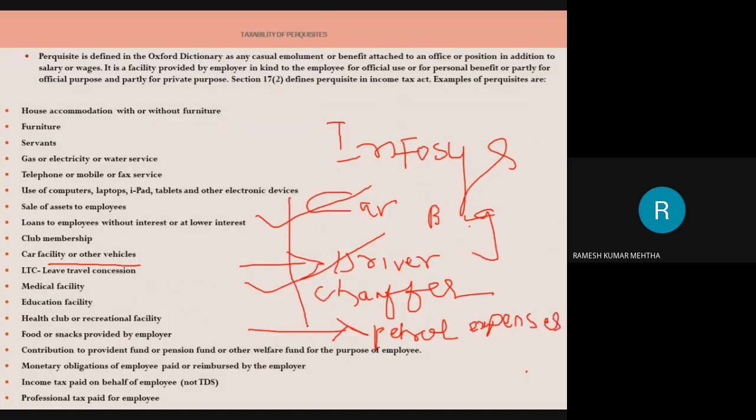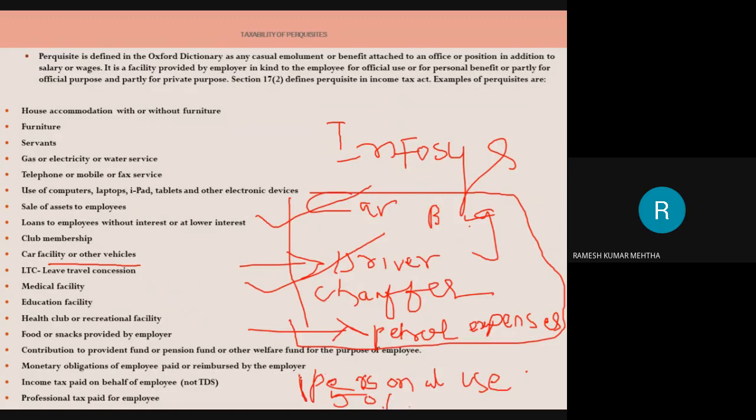But what I am doing, I am using this car, the driver and the expenditure for my personal use. For example, my family members are using it for some period of time. This particular car is used 50% of the time for official use, and 50% of the time for personal use.